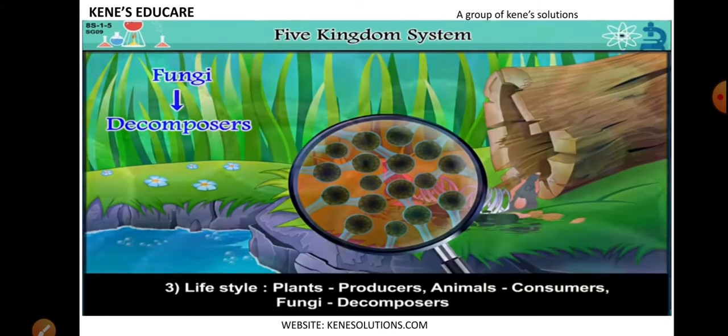now the third characteristic is what? Lifestyle. Now plants are producers. Why producers? Because they are making their own food, and also they are food for some animals. Animals eat them, so they are producers. Whereas animals are consumers. Why? Because animals eat other animals or plants, right? So they are consuming them, so they are consumers.